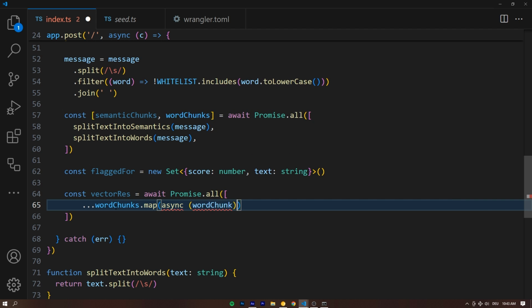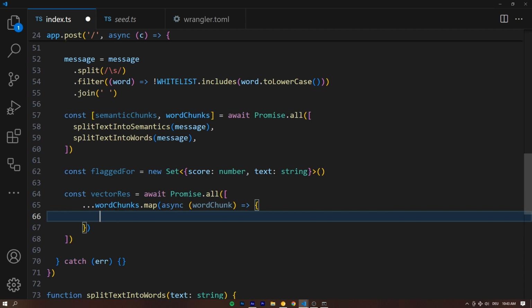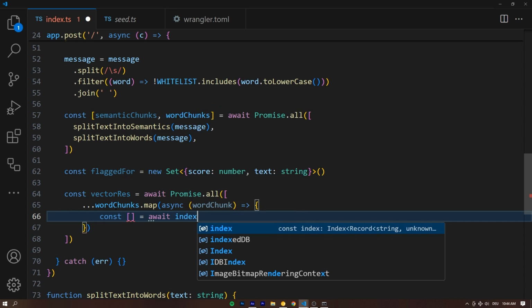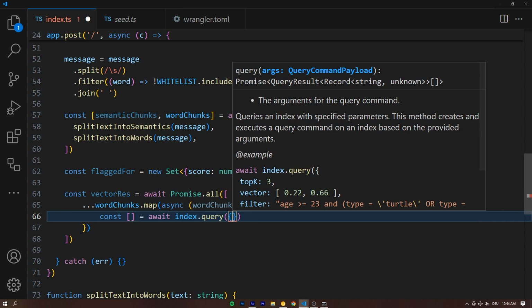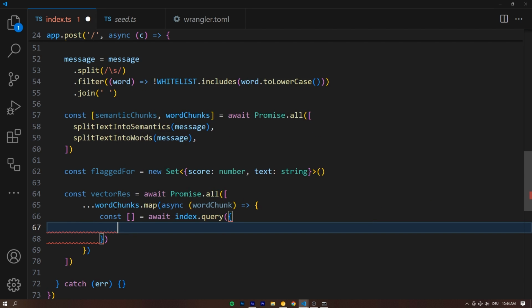For each word chunk that we get, each word in the user message that they send to the API, we're going to say const and then an empty array. We're going to worry about the destructuring here in a second. It is going to be equal to await index, so our vector database dot query. And we're basically asking our vector database right now, is this closely matching any swear word in our database?